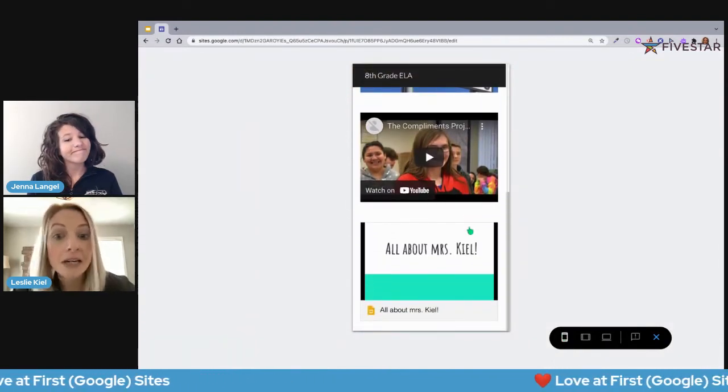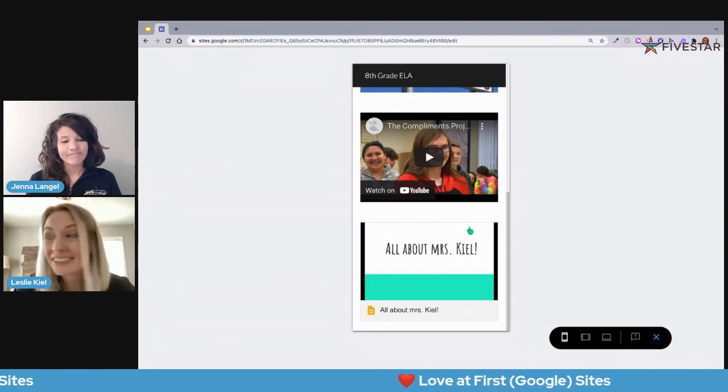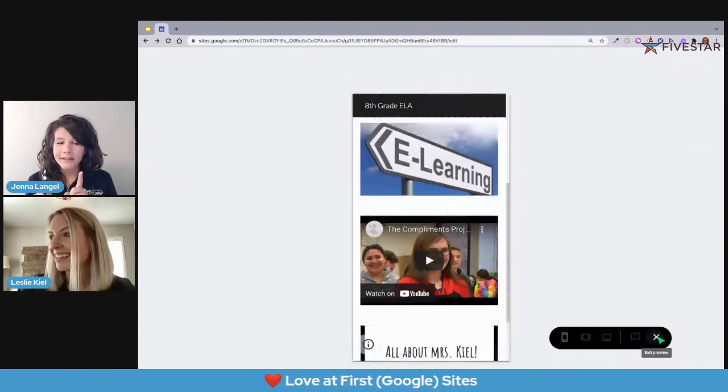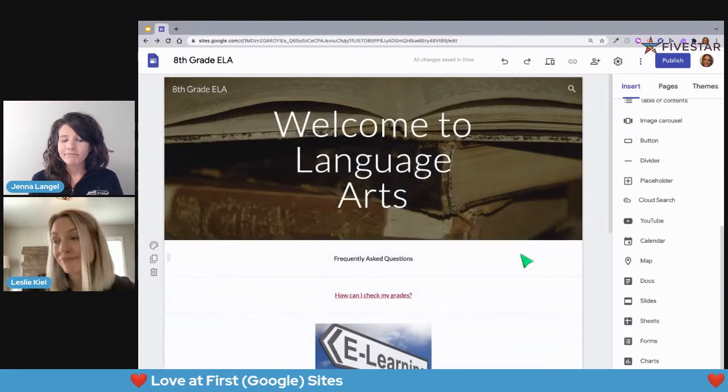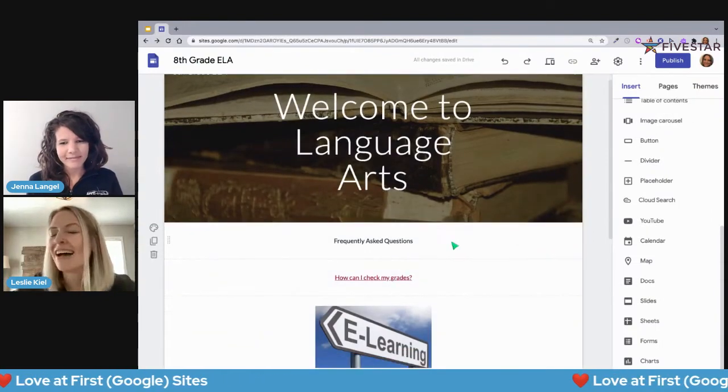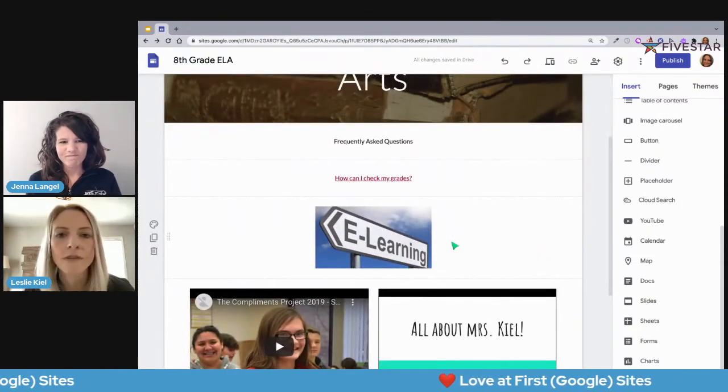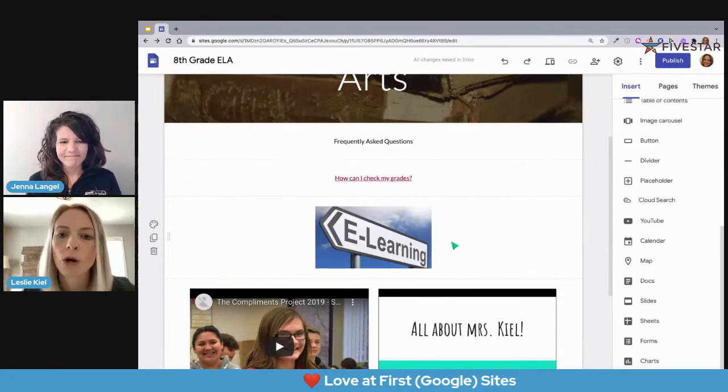Notice that it stacks it automatically, even though you put it side by side. Interesting. Yeah, that's just kind of the behind the scenes magic of Google doing things that work best for the users.